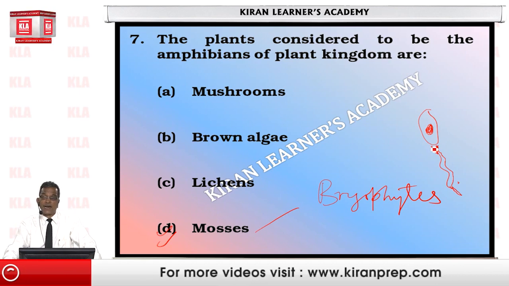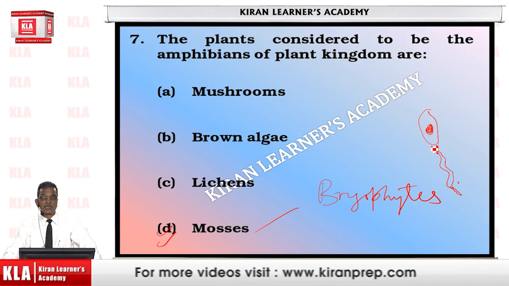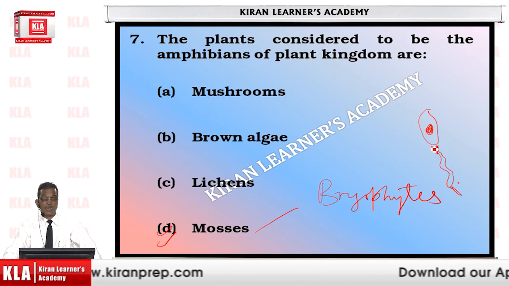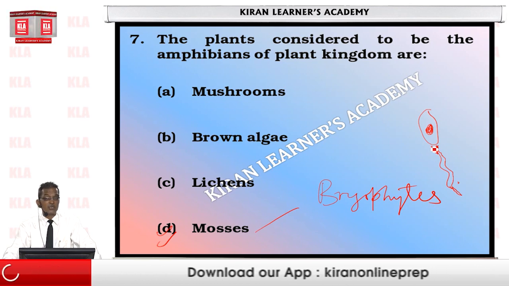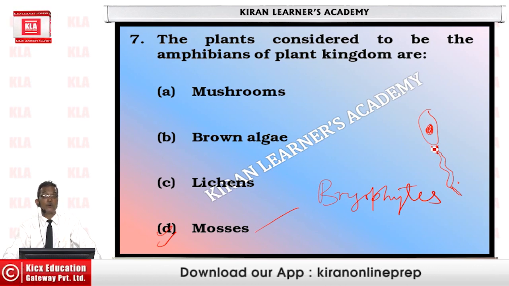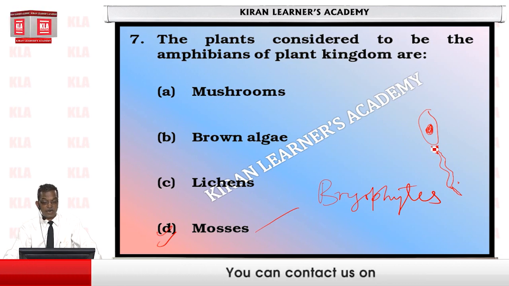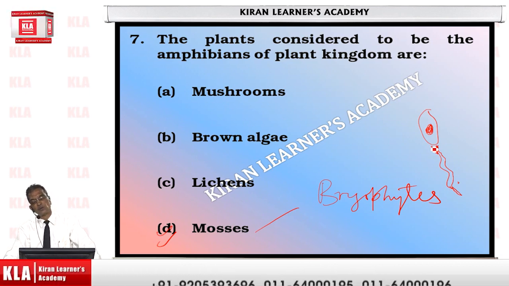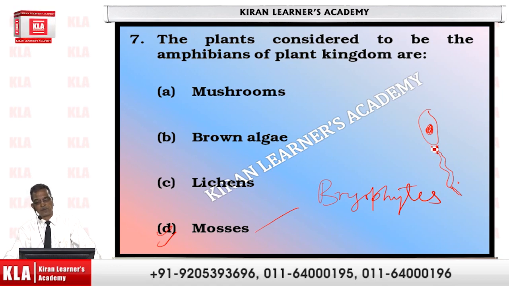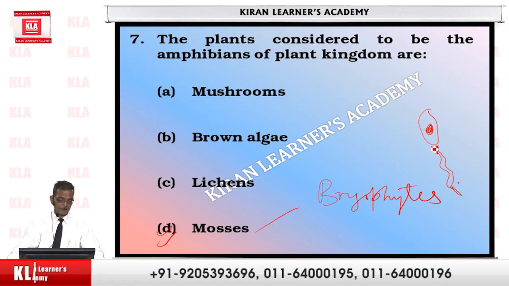So they can survive even if the water is not there, as long as the conditions are moist and the temperature is comparatively less. But they can't reproduce if there is no liquid water. Liquid water means water present in its liquid state. Therefore, again, the answer comes out to be the mosses. Mosses are the plants considered the amphibians of the plant kingdom.